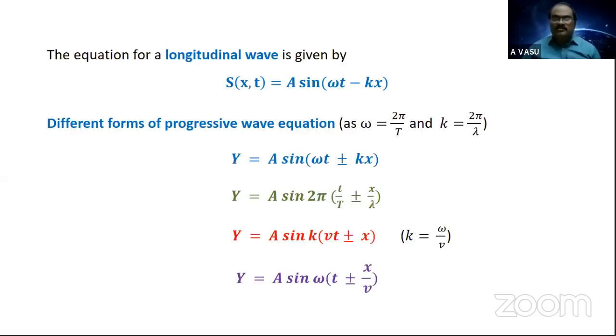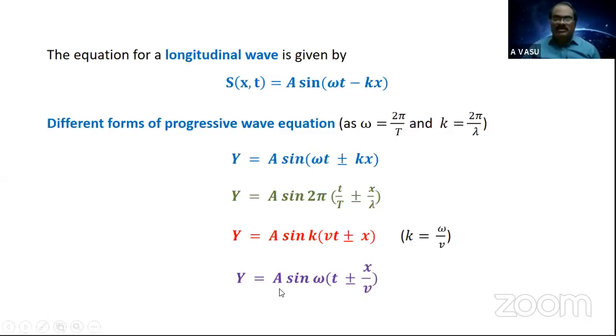Next, again, instead of k, if I take omega common, a sin omega, then t will remain here plus x. Here is there any omega term? No. So k by omega will remain. What is k by omega? 1 by v. From this you get k by omega equals 1 by v, and on simplification you get x by v.